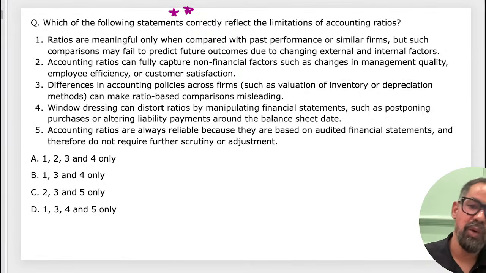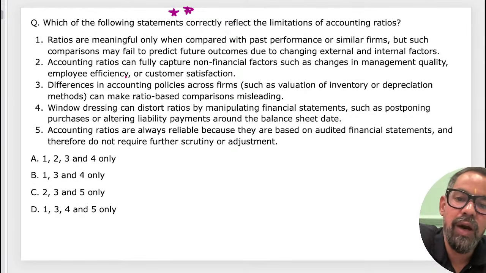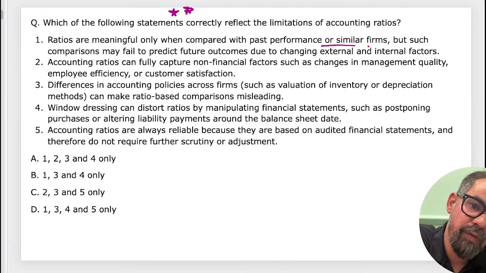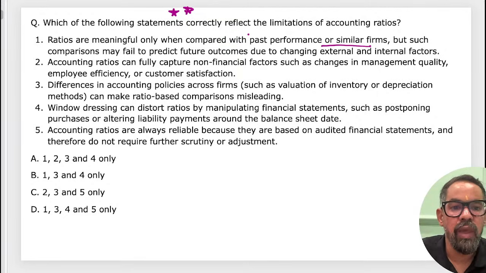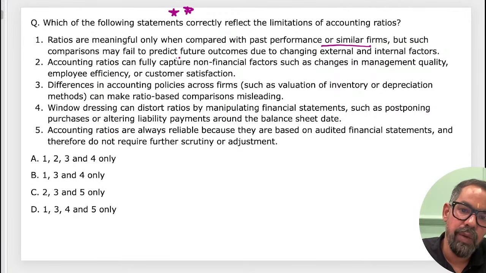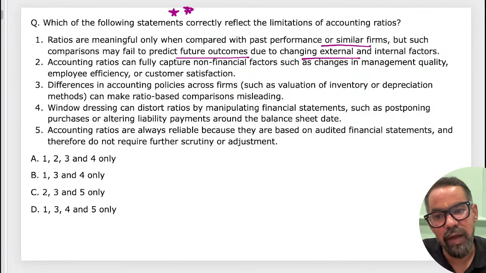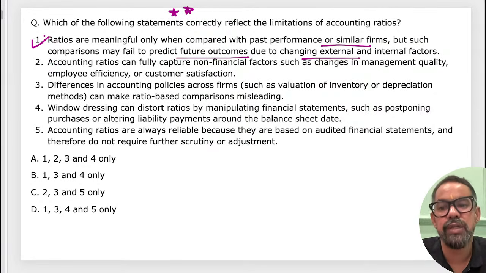Okay, so Pavitra ma'am is saying option D will be the right answer. Ratios are meaningful only when compared with past performance or similar firms, but such comparison may fail to predict the outcome due to changing external and internal factors. That is a limitation.